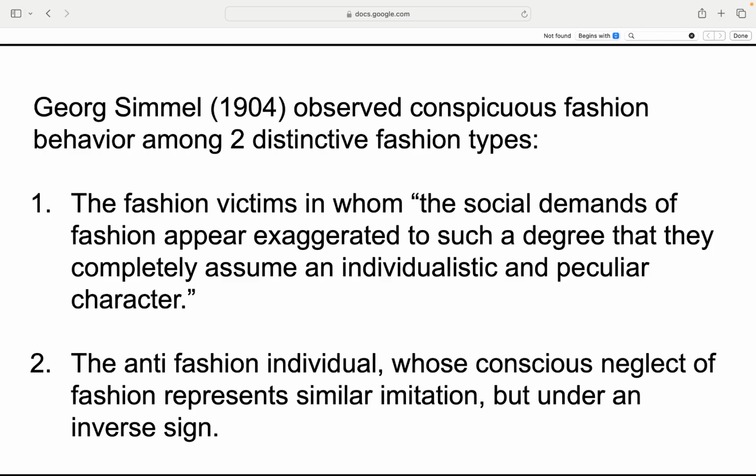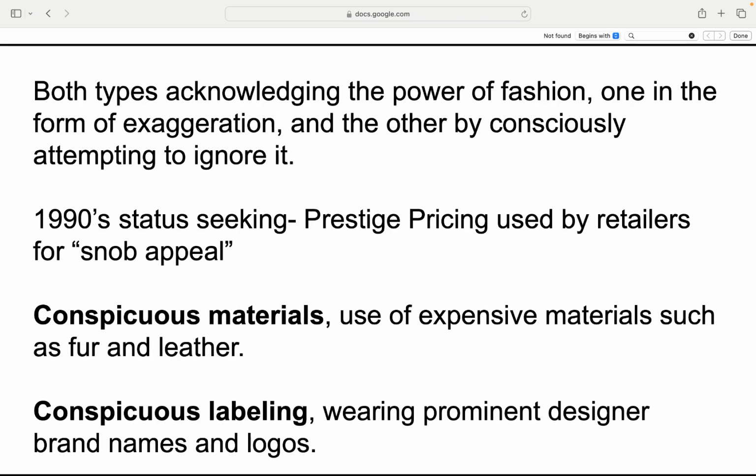Simmel's two fashion types of 1904, the theorist. Fashion victims, obsessed with trends to the point it's all about standing out, sometimes looking downright quirky. Anti-fashion individuals, deliberately rejecting trends, but it's still a kind of copying, just flipping the script. Whether you're chasing trends or dodging them, you're still part of the fashion game. Both types acknowledge the power of fashion, one in the form of exaggeration and the other by consciously attempting to ignore it.